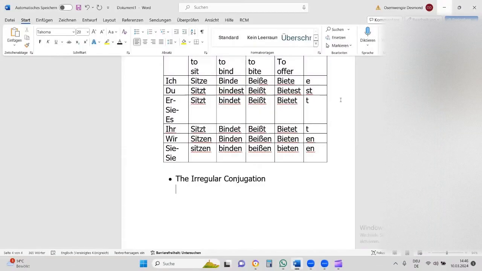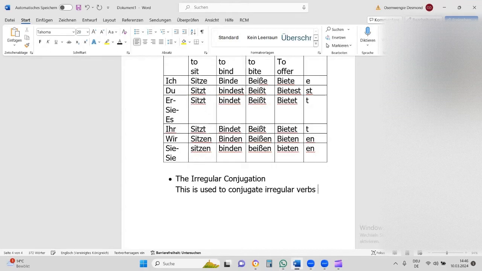So now we move to the next one, called the irregular conjugation. I will not go too deep into it for today, but we'll give you the light, because you have to finish in the next 15 minutes, so as not to take up your time. Now, irregular conjugation is used to conjugate irregular verbs,